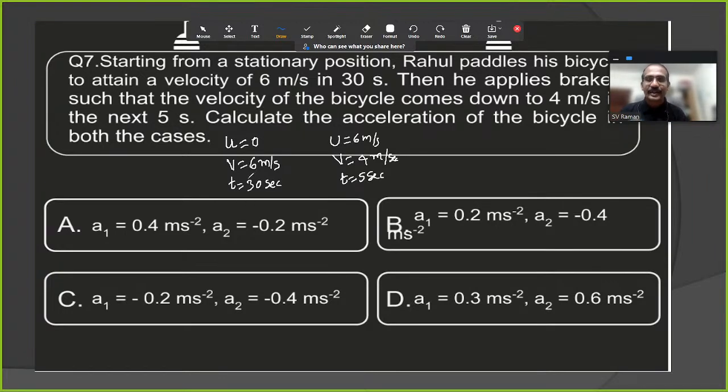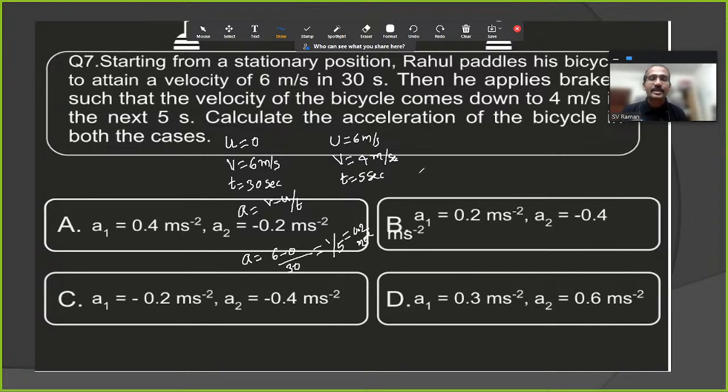Very good. So here a is equal to v minus u by t, the rate of change of velocity. So a is equal to 6 minus 0 by 30, which means 6 by 30. 6 by 30 is 1 by 5, which means 0.2 meters per second square. This is the first case.